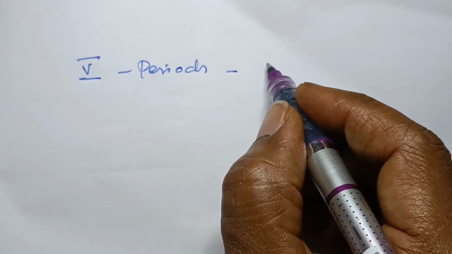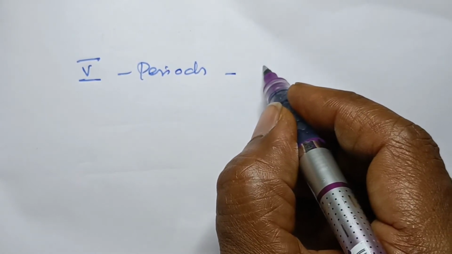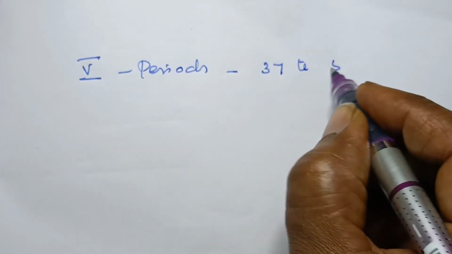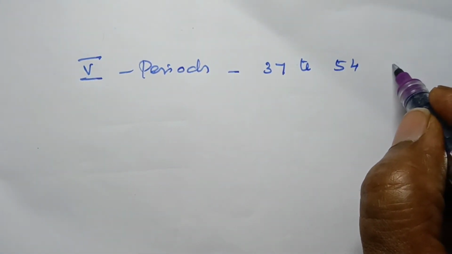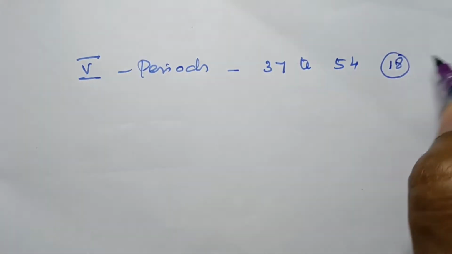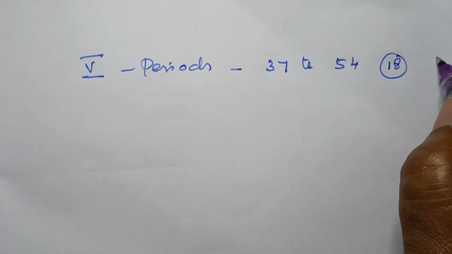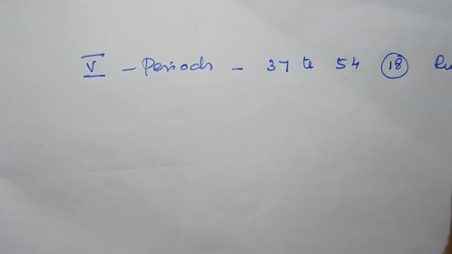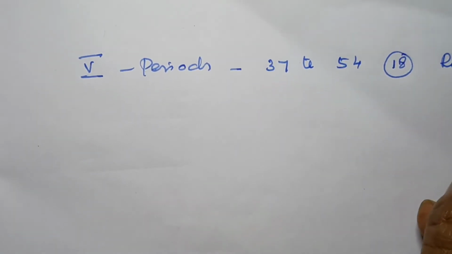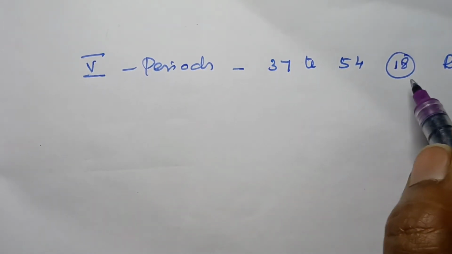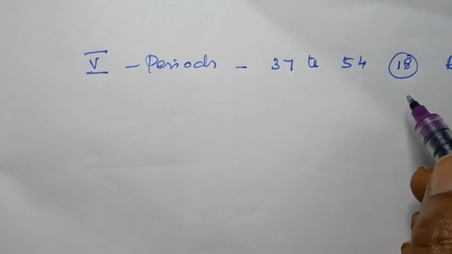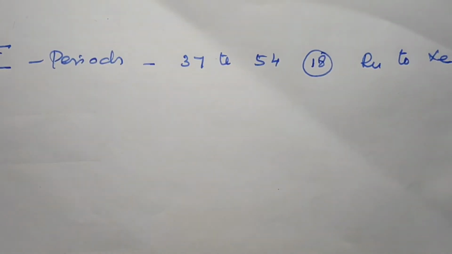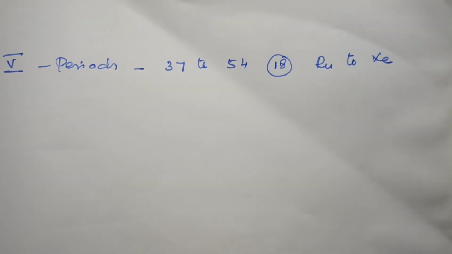The starting number is 37 up to 54. The number of elements present in the period is also 18 elements, starting from rubidium up to xenon. Xenon is an inert gas element. So here also 8 plus 10. 8 is representative elements and 10 is the transition elements. And it is also a long period compared to the others.